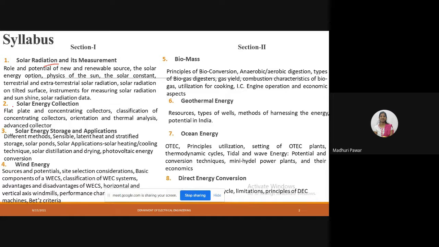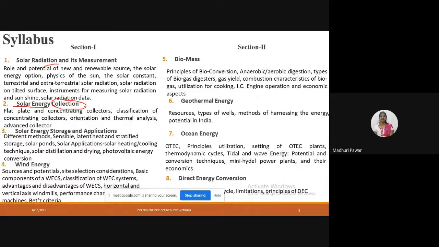So next, solar energy collection. This word itself shows the overall point of the chapter. This chapter gives knowledge of solar energy collection, or you can understand from this chapter the solar energy collection methods, how to collect the solar energy. So in the first chapter, you will be aware of how to measure the solar radiations, and in the next chapter you will understand how to collect the solar energy.